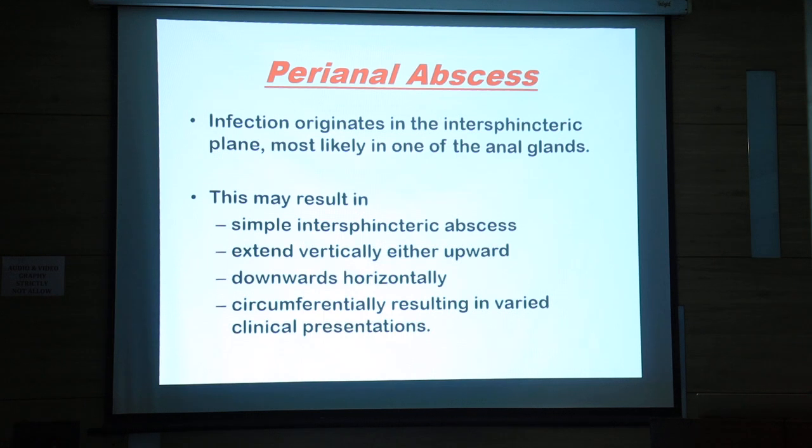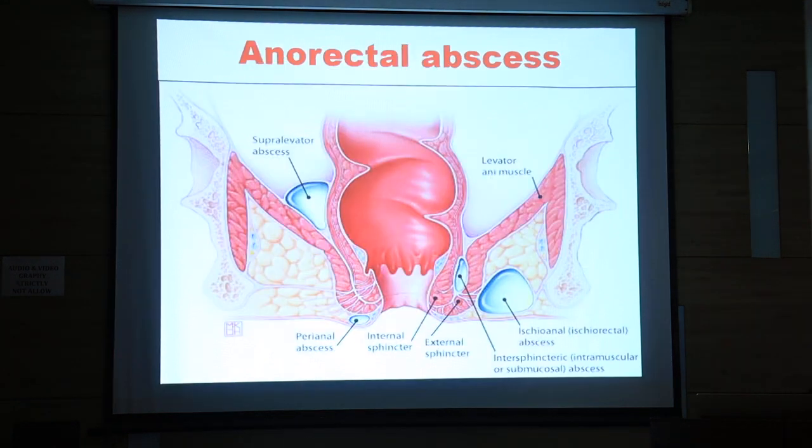So we will come directly to the perianal abscess. Infection originates in the intersphincteric space, most likely around the anal glands. This may result in a simple intersphincteric abscess, or extend vertically upwards or downwards, or horizontally, circumferentially, resulting in varied clinical presentations. Anorectal abscess could be supralevator, ischiorectal, intersphincteric, and perianal.